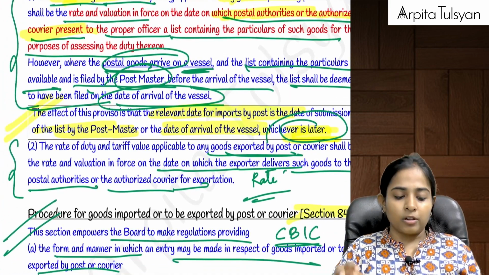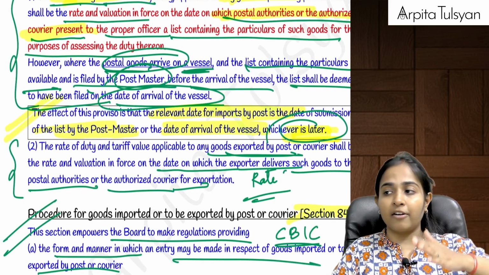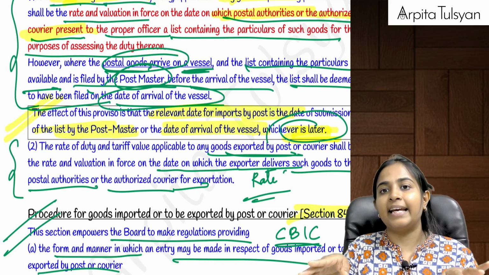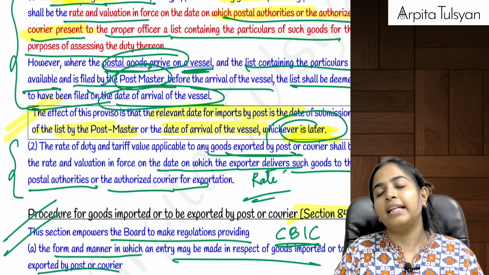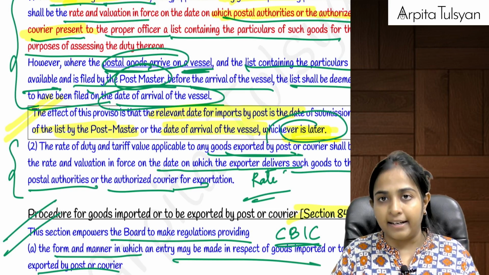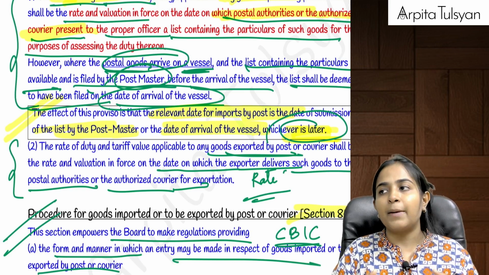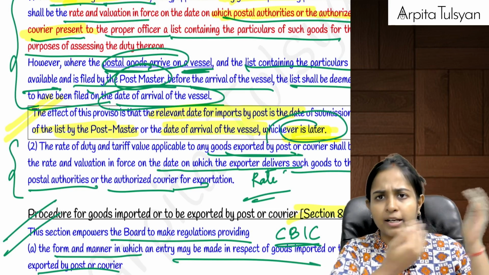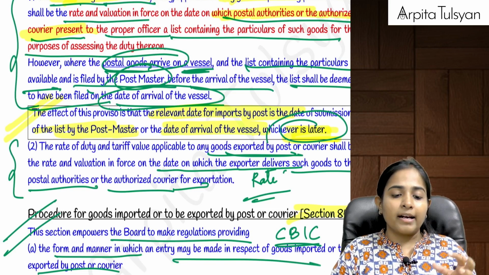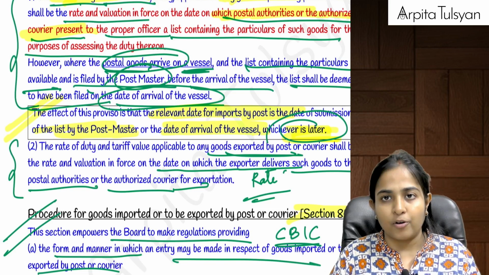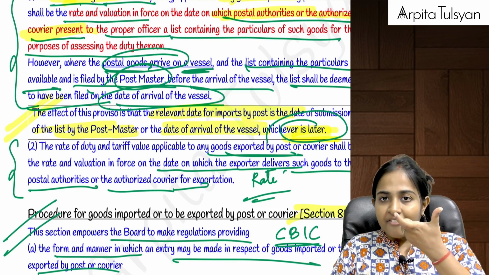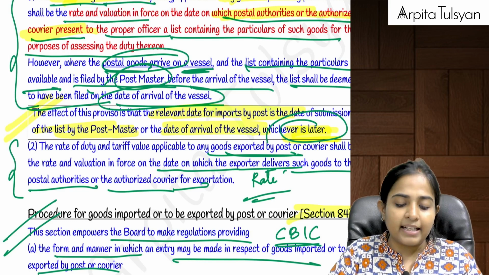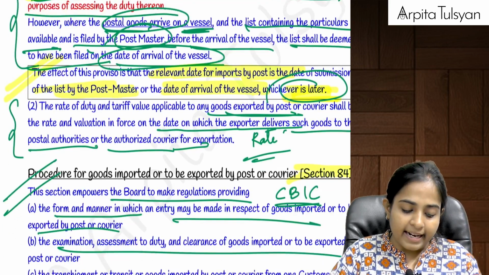So what if the vessel or the aircraft has arrived earlier and then they are going and filing the list of the particular goods? Then also, whichever is later. See, there is a possibility that postal authorities file that list earlier with the customs authority because they have got the information electronically about what goods are going to be imported. So whenever they file the list, or the date of entry inwards of that particular vessel, whichever is later will be the date on which we are going to determine the rate of custom duty.